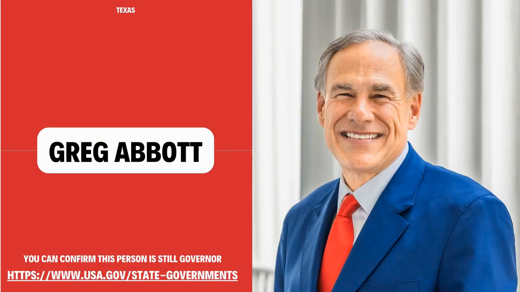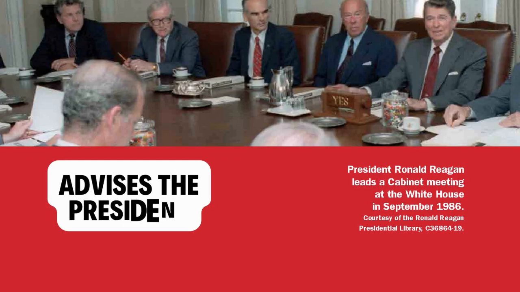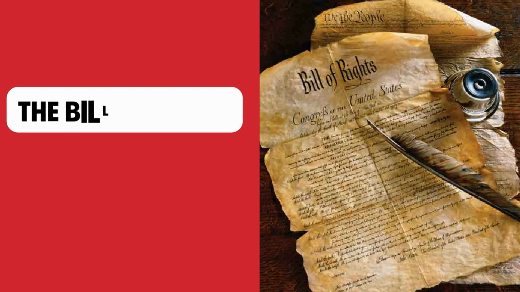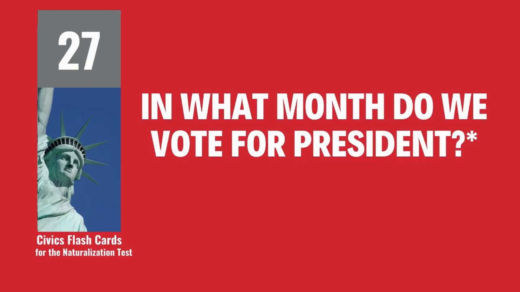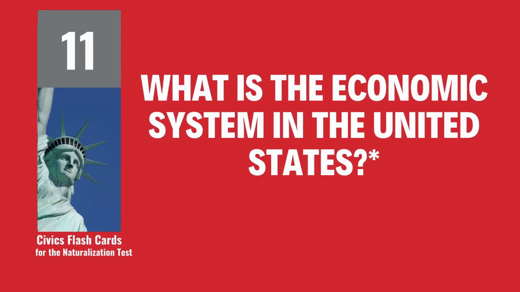Greg Abbott. What does the President's cabinet do? Advises the President. What do we call the first 10 amendments to the Constitution? The Bill of Rights. In what month do we vote for President? November.